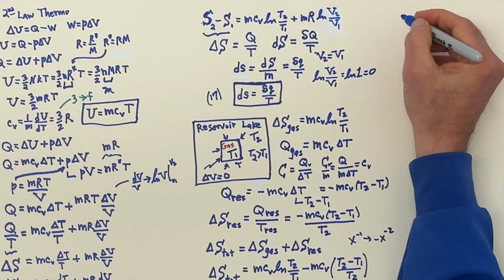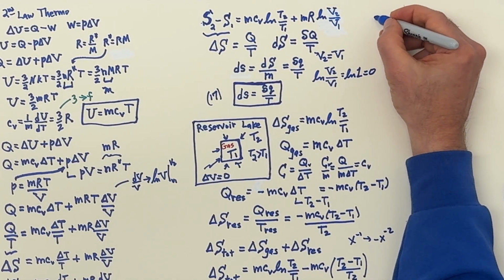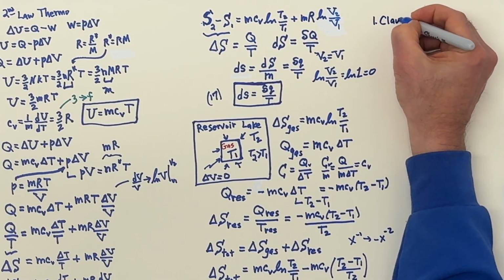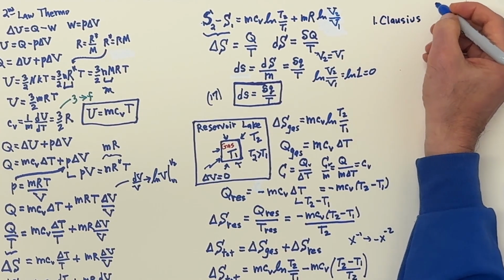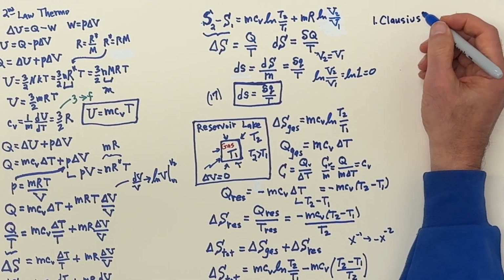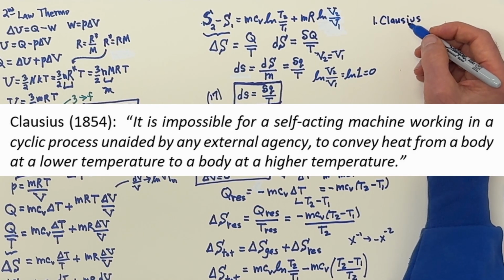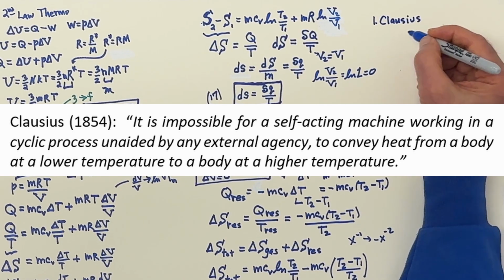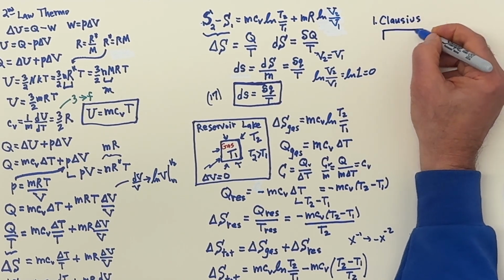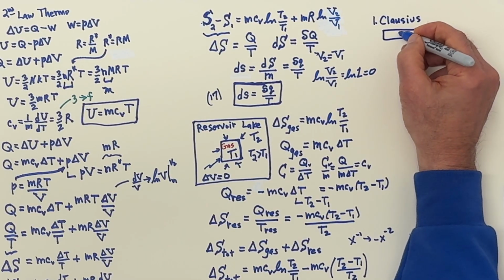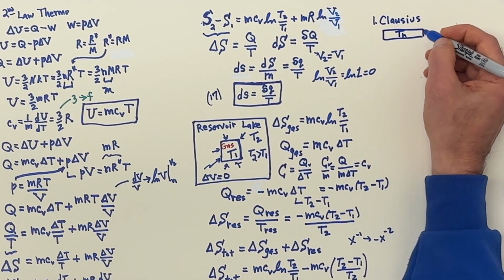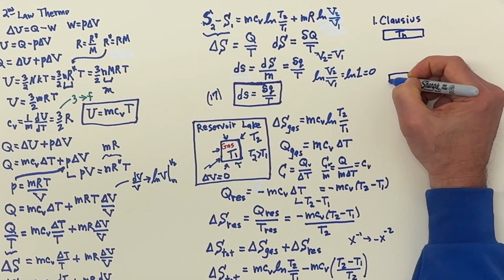Now, historically, there have been two famous statements of the second law of thermodynamics. Statement 1, known as the Clausius statement, says that it is impossible for a self-acting machine working in a cyclic process, unaided by any external agency, to convey heat from a body at lower temperature to one at a higher temperature. So I like these little diagrams that we can make to illustrate this. Let's say here is a reservoir at the hot temperature, and here is a reservoir at the cold temperature.